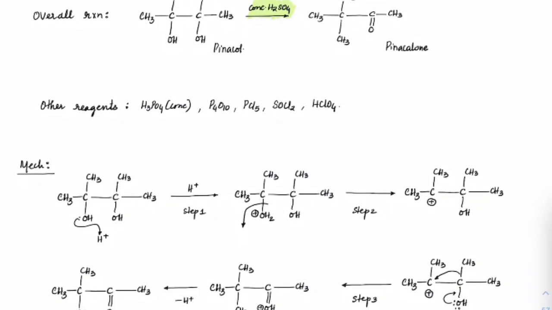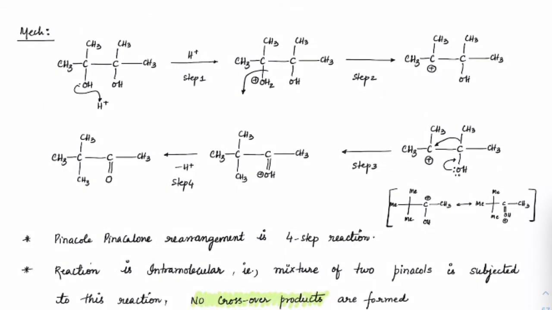Check how the mechanism is happening here. First, because there is availability of H plus or a Lewis acid, the lone pair will attack this H plus and form OH2 plus, and OH2 will come out because you can get a stable carbocation here. So first step, protonation. Second step, dehydration. Keep checking the steps. You will get a carbocation.